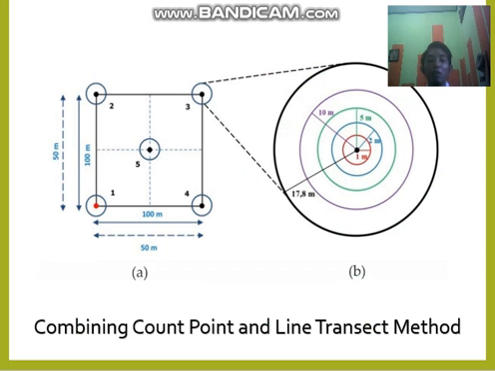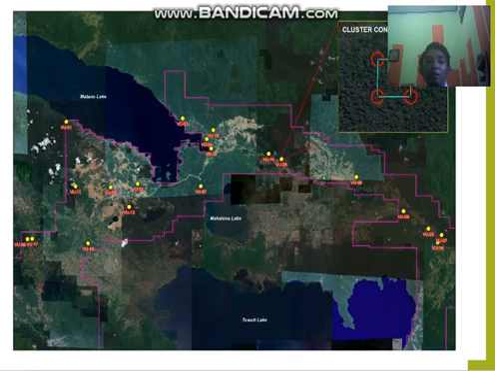We used a combined point count and line transect method. We established 19 areas to observe the diversity of the birds. In each area, we established at least 5 count points combined with a line transect, as we can see in the picture, like this. And this is the distribution of our study area in 19 places in the mining concession area.